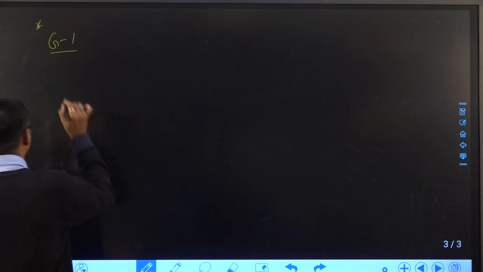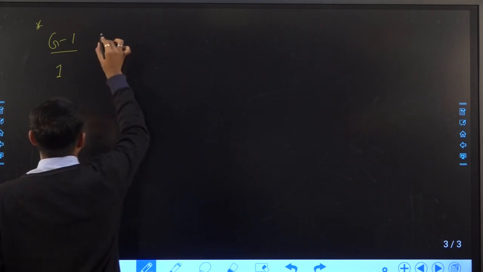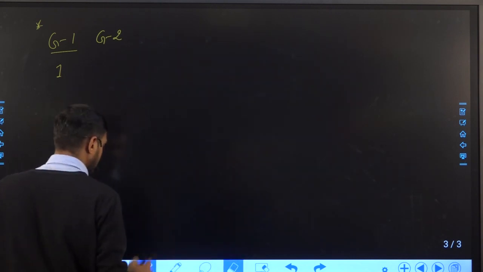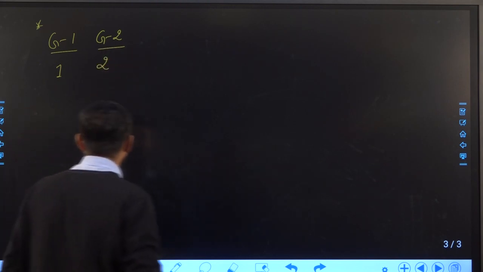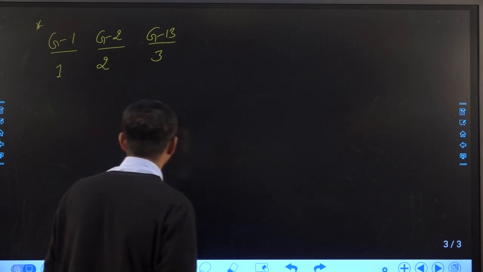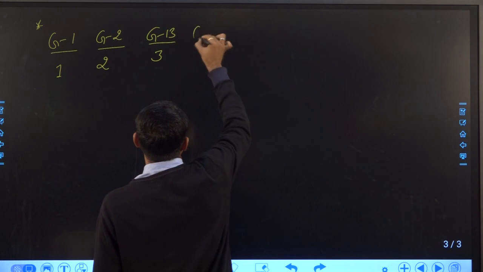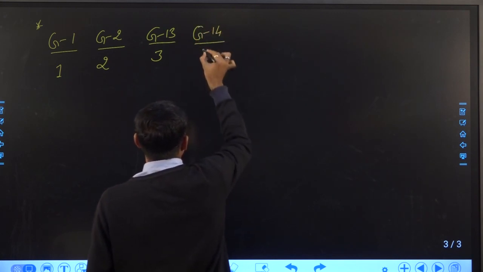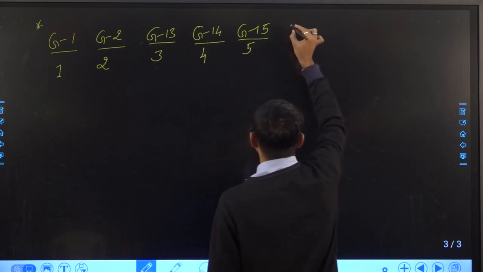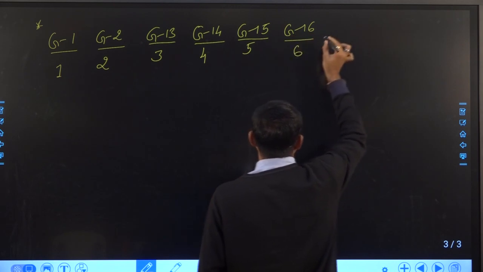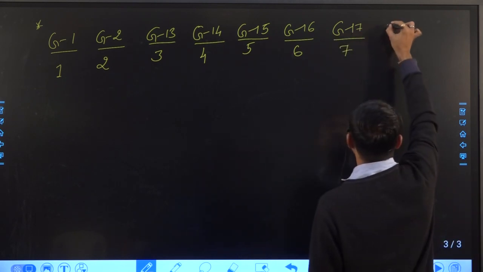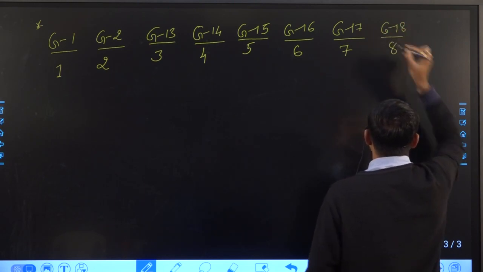So group 1 has a tendency to lose one electron, while group 2 has a tendency to lose 2 electrons, while group 13 has a tendency to lose or gain 3 electrons. In group 14 that is 4, for group 15 it is 5, for group 16 it is 6, group 17 it is 7, and group 18 that is 8, right?